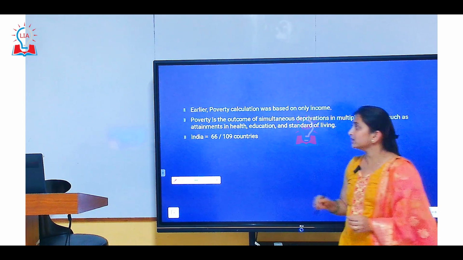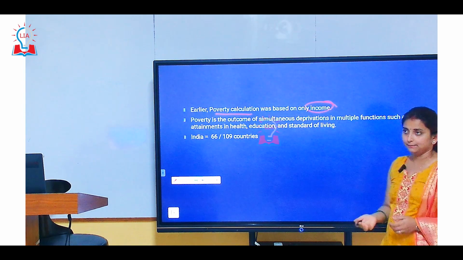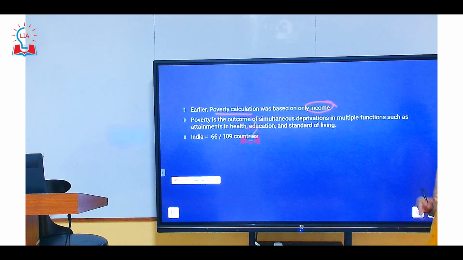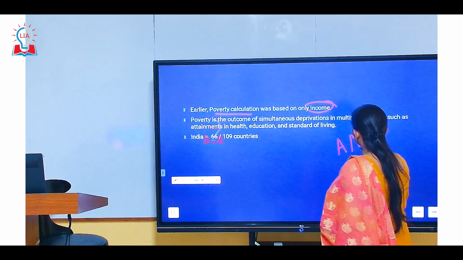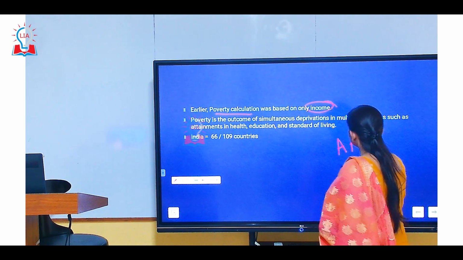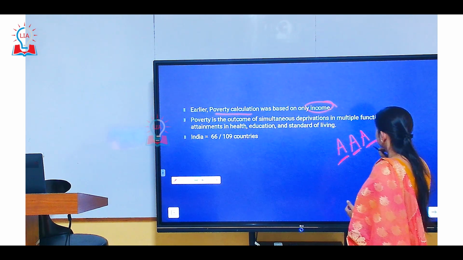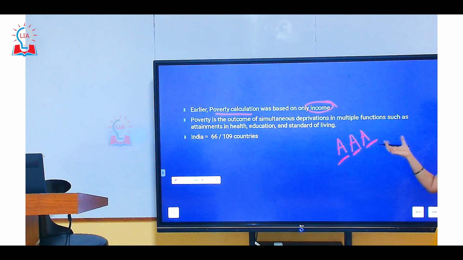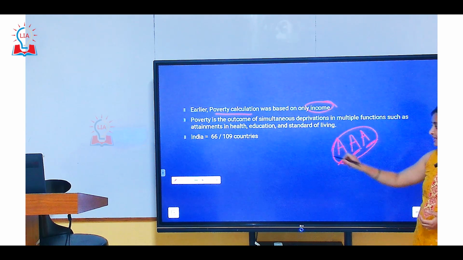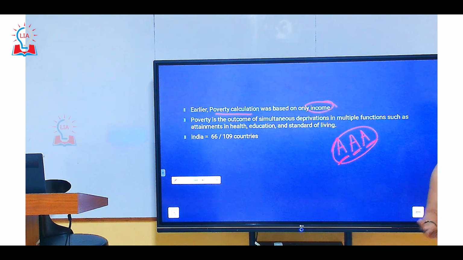So all in all, poverty calculation earlier was done only on the basis of income. But if you check NCERT, it says that poverty calculation should be done on three A's. The first A stands for affordability, the second is availability, and the third is accessibility. Affordability, availability and accessibility should all be together. Only then will we be able to eradicate poverty.